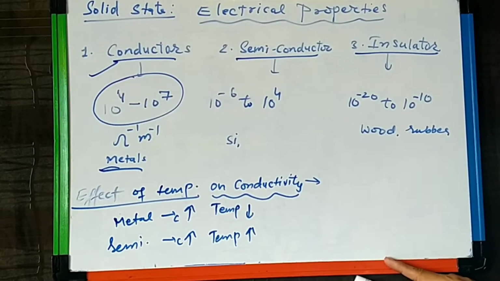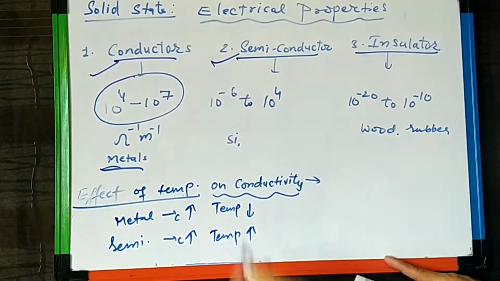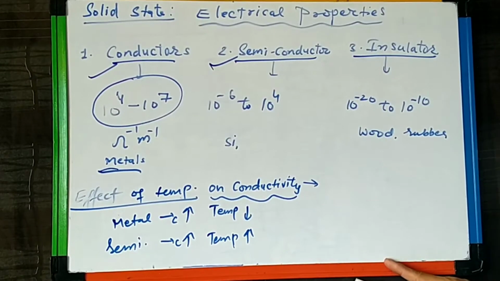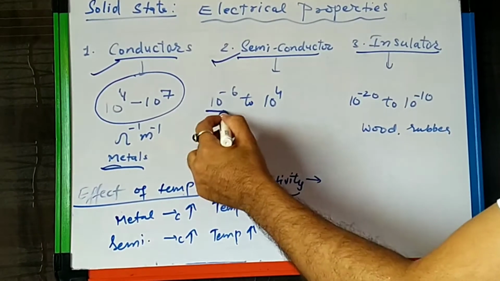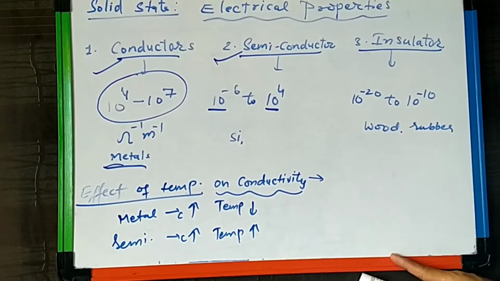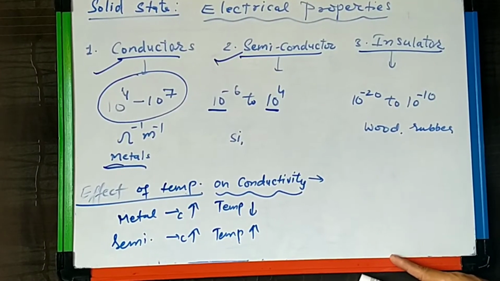The second category we call semiconductors. In semiconductors, the conductivity is very low. It's from 10^-6 to 10^4 ohm inverse meter inverse.